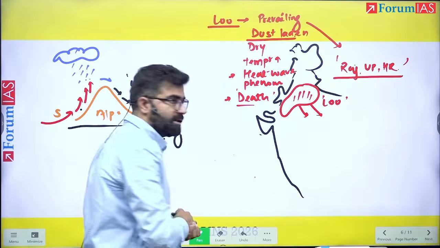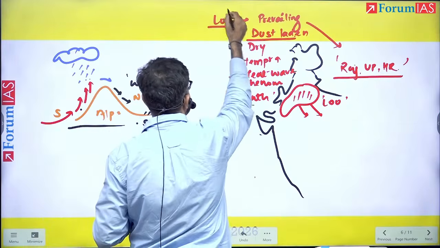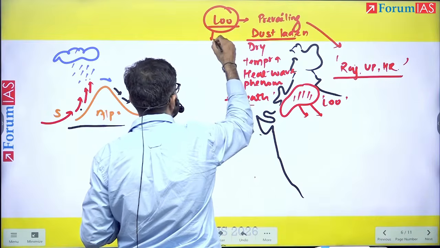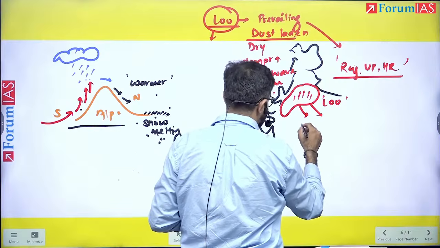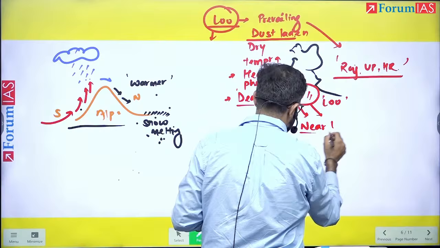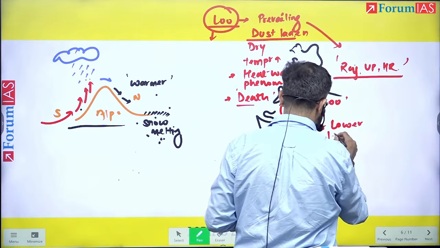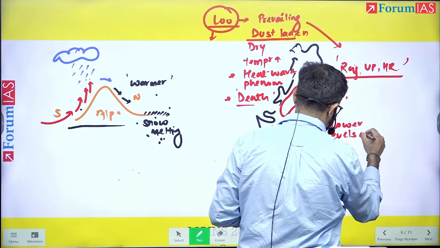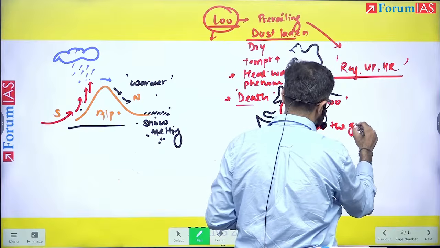Is it orographic in nature or found at height? Answer is no. It is nothing but the thermal difference which is causing this Loo to blow. So is it orographic? No. It is found near the surface, at lower levels, near the ground, you can write. Okay.